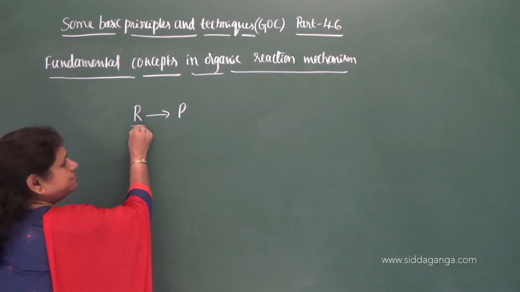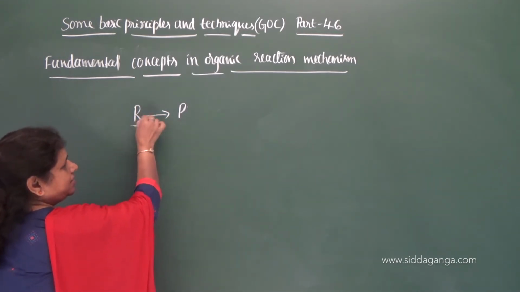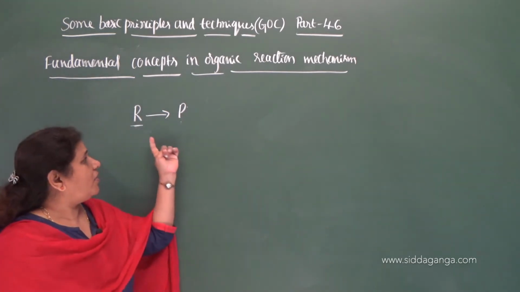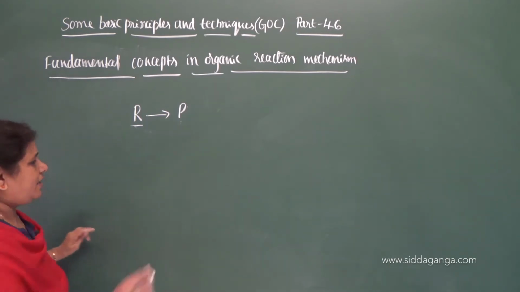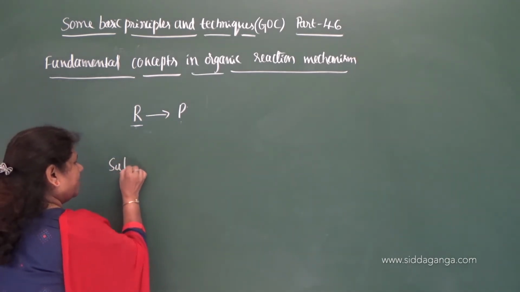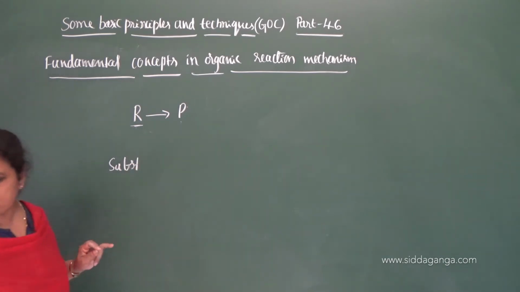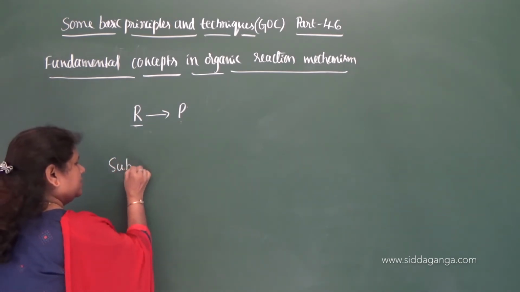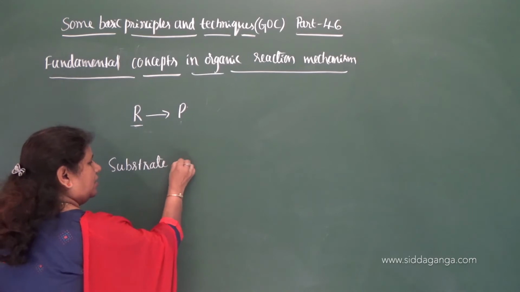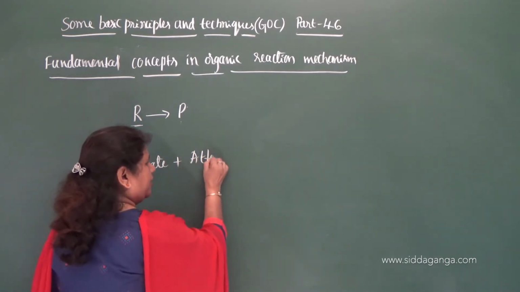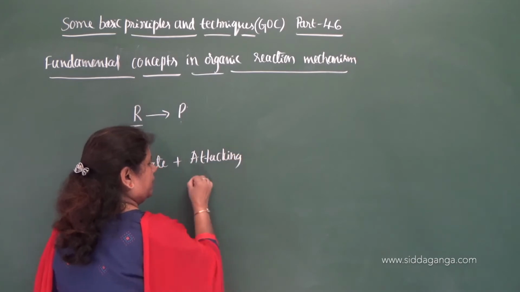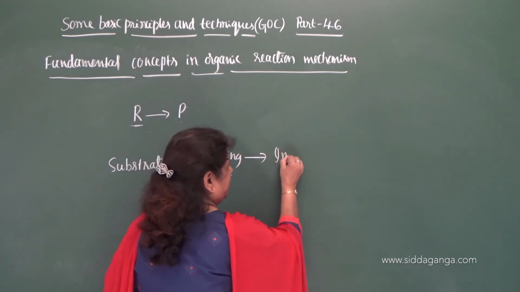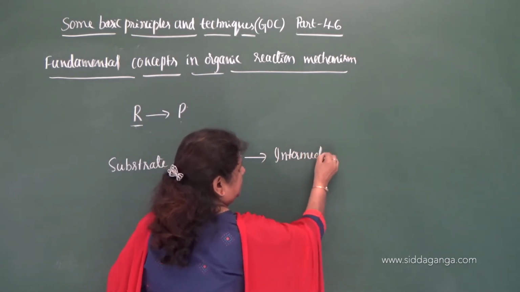What I have given here is a simple representation: reactants get converted to products, but in organic reactions the reacting molecules are of two types. So in detail we can represent an organic reaction as substrate and attacking reagent, which gives rise to intermediate.